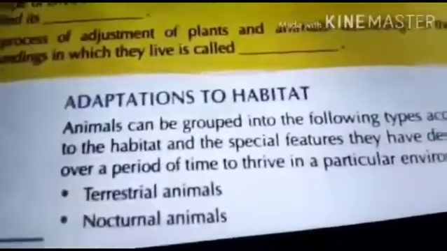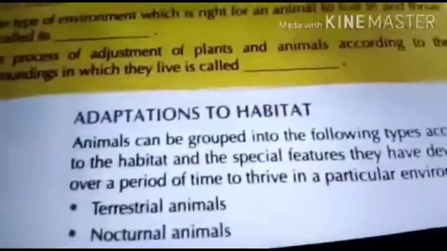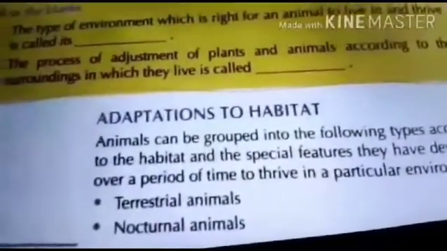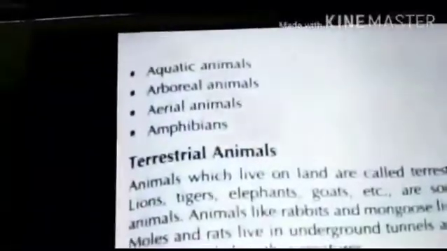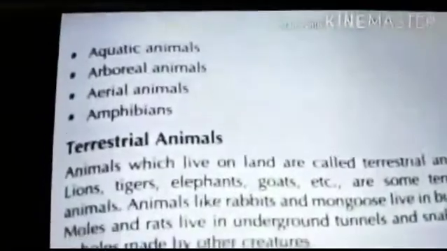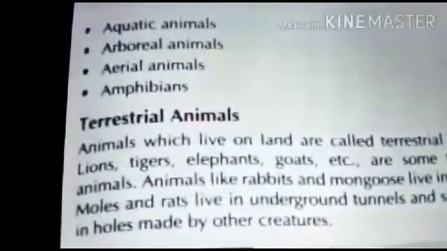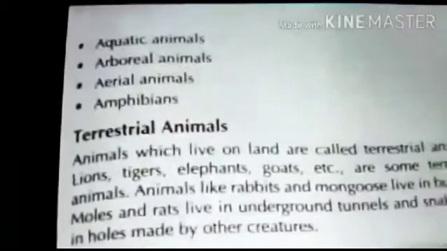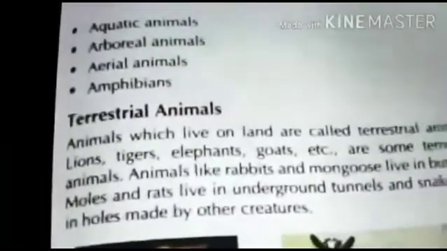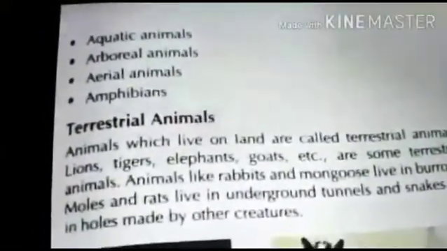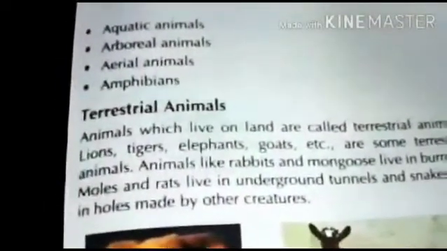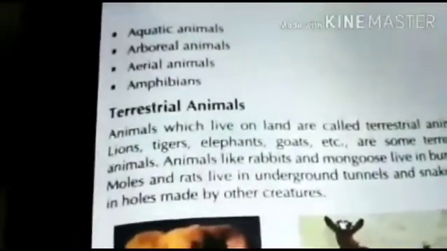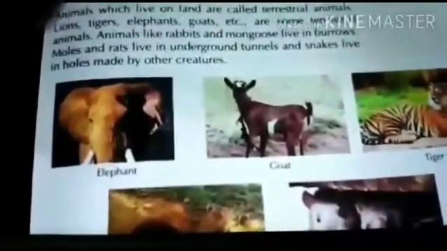Animals can be grouped into the following types according to the habitat: terrestrial animals, nocturnal animals, aquatic animals, arboreal animals, aerial animals, amphibians. Let us see the first one, terrestrial animals. Animals which live on land are called terrestrial animals. Example: lion, tiger, elephant, goat, etc. You can see their images in your textbook.